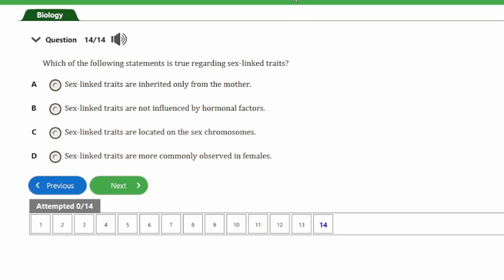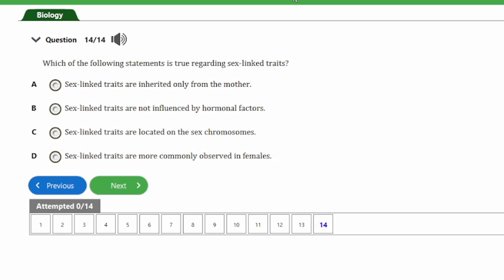And that's question number 14. It says, which of the following statements is true regarding sex-linked traits? A, sex-linked traits are inherited only from the mother. B, sex-linked traits are not influenced by hormonal factors. C, sex-linked traits are located on the sex chromosomes.